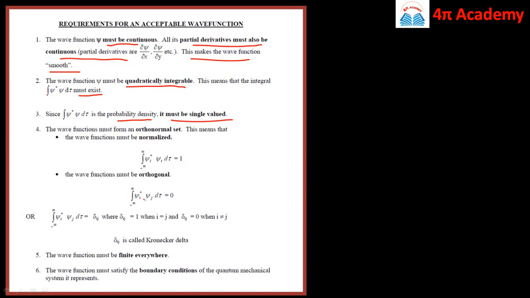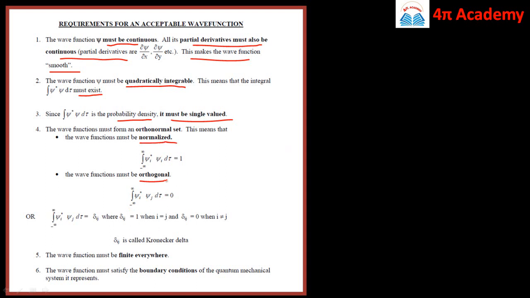But if we take the product of the complex conjugate of one wave function with a different wave function, that is psi i star psi j, where psi i and psi j are two different wave functions, then the integration from minus infinity to infinity, psi i star psi j d tau, is equal to 0. This condition is called the orthogonal condition, while this condition is called the normalized condition.